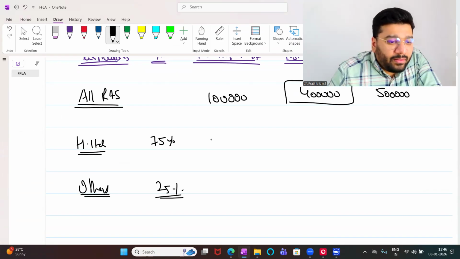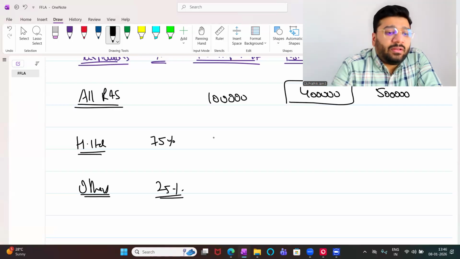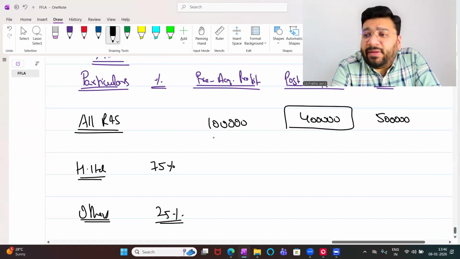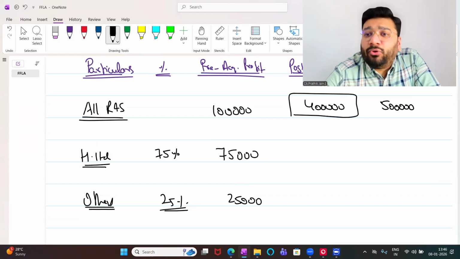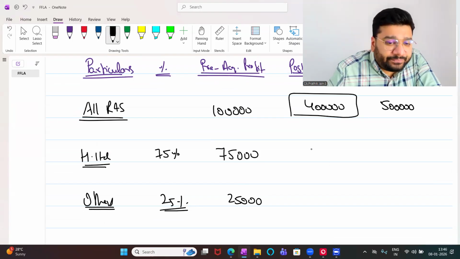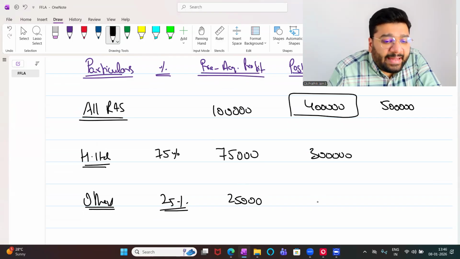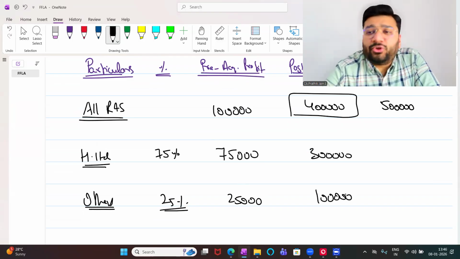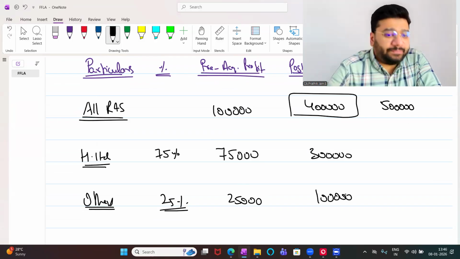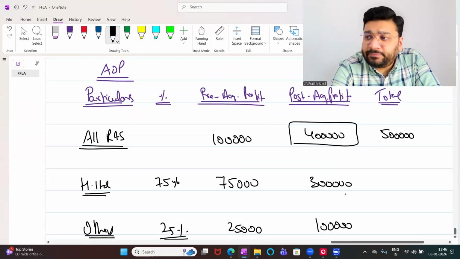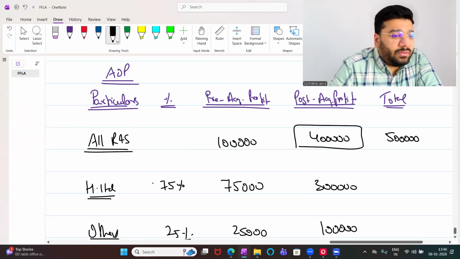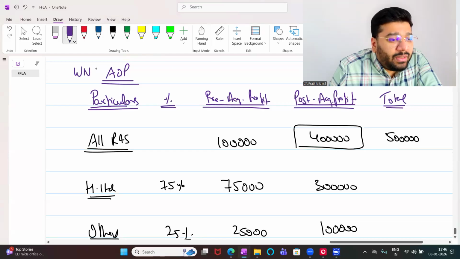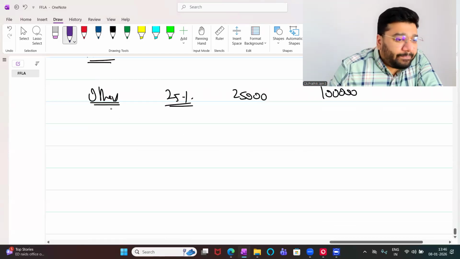Now, can we do next? Pre-acquisition profit, please split between two percentages. 75,000 and 25,000. Please split 4 lakh between 75 and 25 percentage. 3 lakh and 1 lakh. Total should I split it? Not required because it is of no use. Till this clear? Now, this is working note number 1, calculation of AOP.